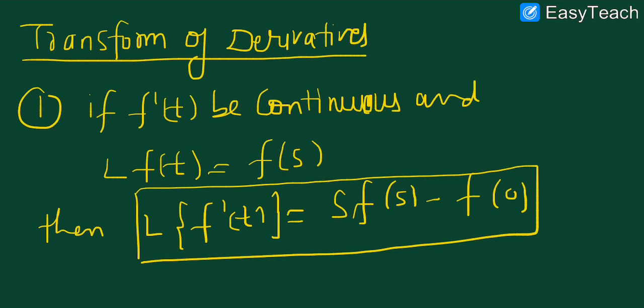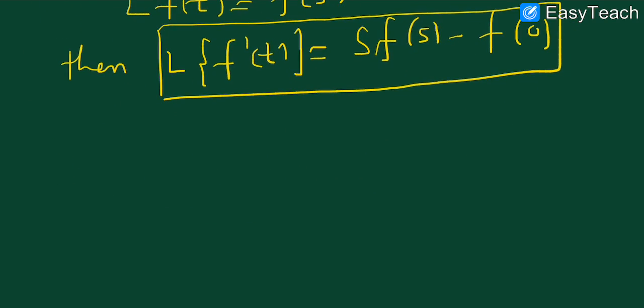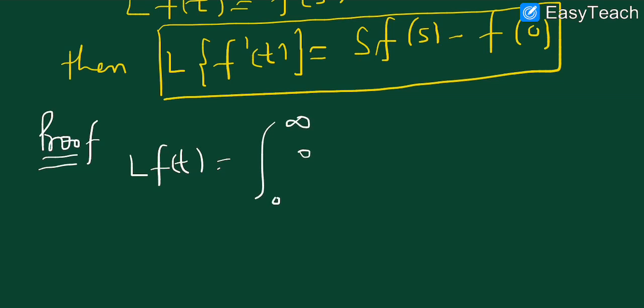This can be generalized for n times derivative, but we have to prove this for the first derivative, then we can generalize this term. So we are going to prove it now. We know that Laplace of f dash t, by the definition, is the integral from 0 to infinity of e power minus st f dash t dt.